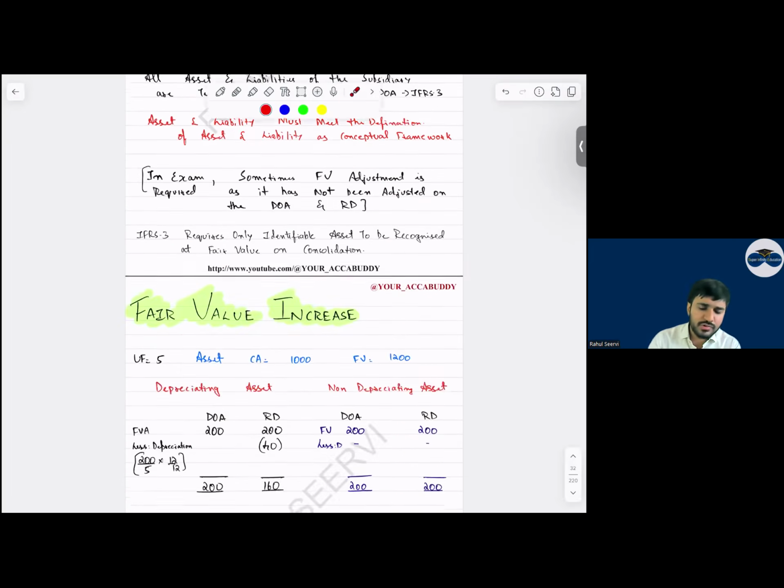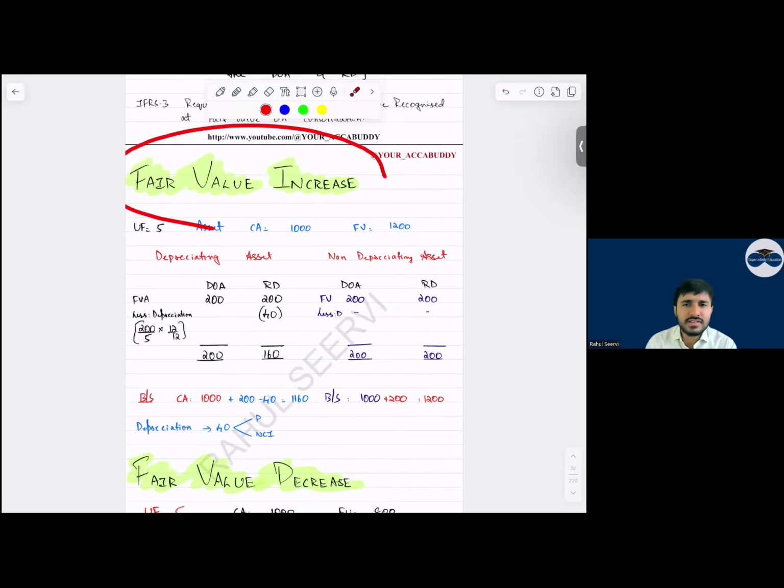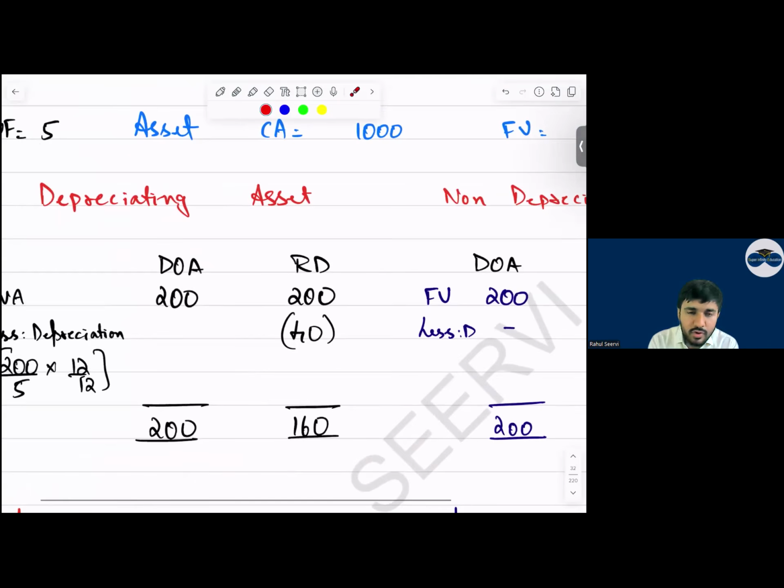Yes sir. Now see, whenever the fair value is increasing, everyone, can I say on the date of acquisition we will increase the net assets. On the reporting date also, we increase the asset and then less the depreciation we charge here. Yes sir. So in the balance sheet, what is the ultimate increase? That is 160.